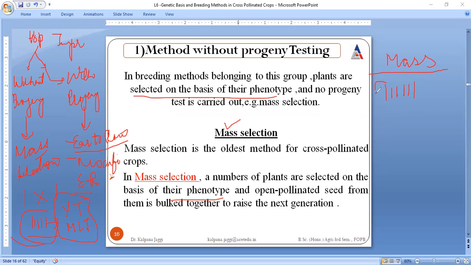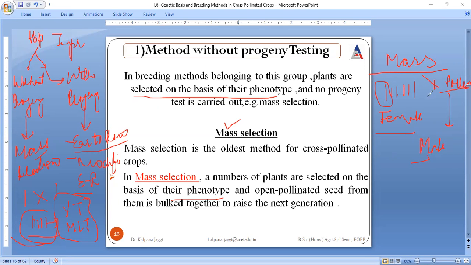Say this is the female parent, because these are going to be the female parents only. Open pollinated means the pollen grain can come from any source. So the female parent will always be finalized, but the pollen grain, that is the male parent, is no more finalized.